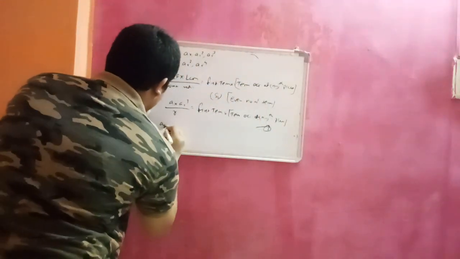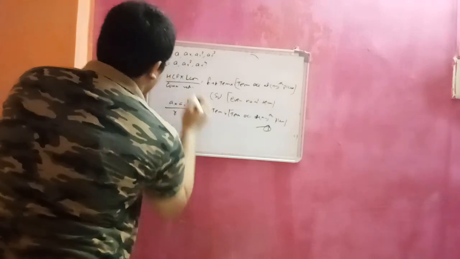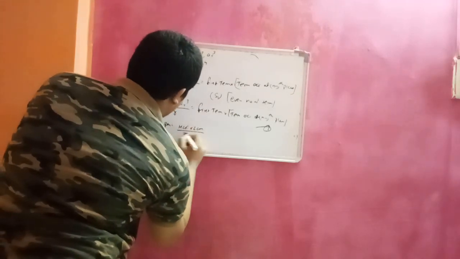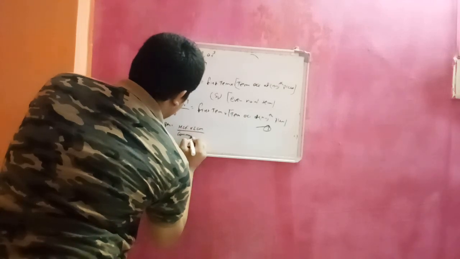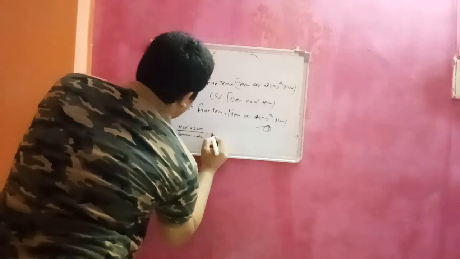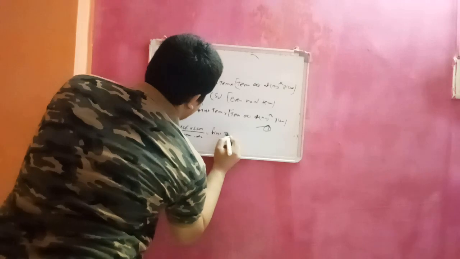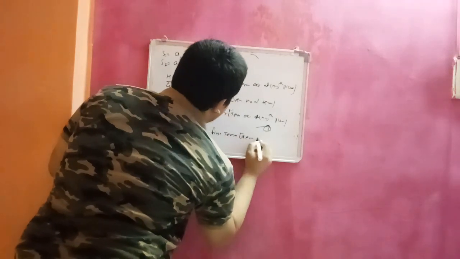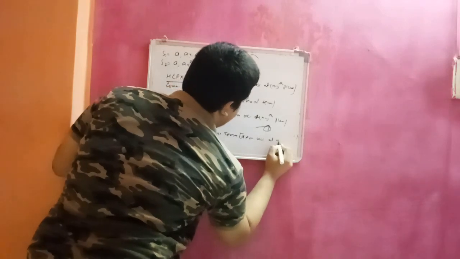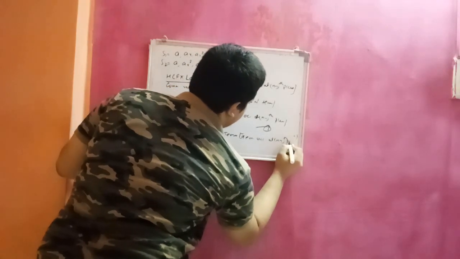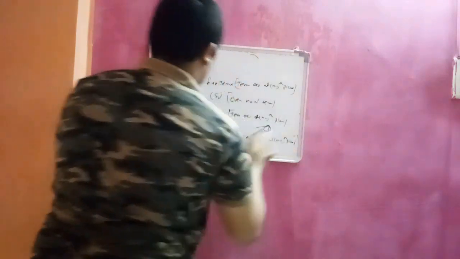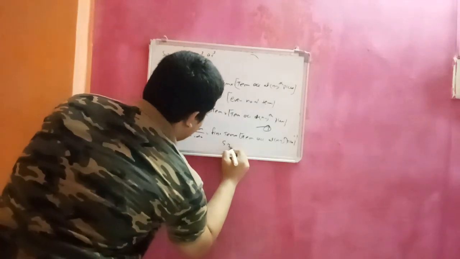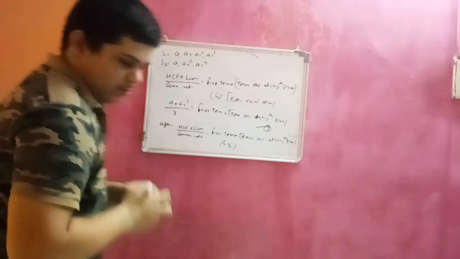And second, again this relation: HCF into LCM by common ratio is equal to the first term into the term occurring at n-1 place. This is for S2, that is, for the second GP.